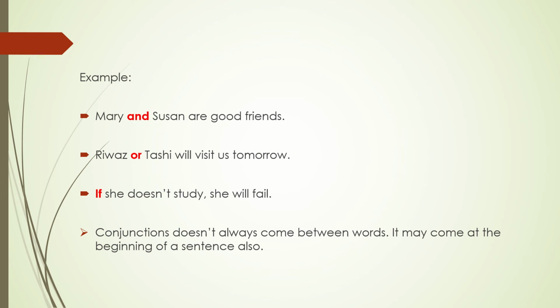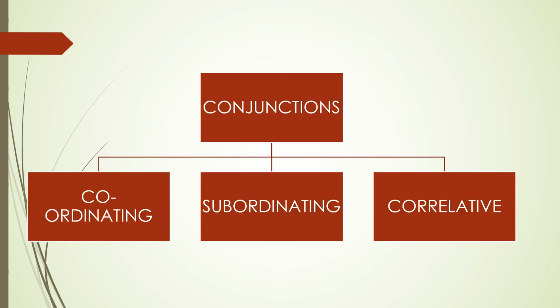Conjunctions don't always come between words. In the third sentence, you saw that if is coming right in the beginning. So conjunction can come right at the beginning of a sentence also. Conjunctions are of three types: coordinating, subordinating, and correlative. In your textbooks, you have been given only coordinating and correlative, but we have subordinating also. And subordinating conjunctions, children, are also very important. You use them every day in your day-to-day activities. Therefore, we need to study about these two.